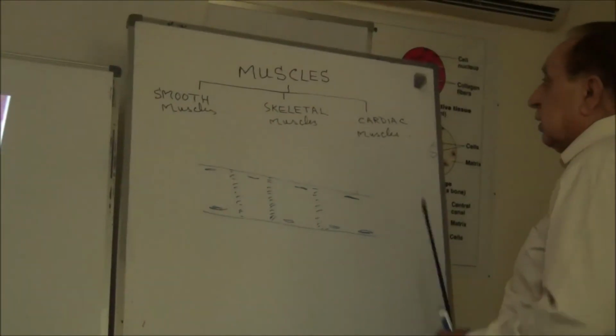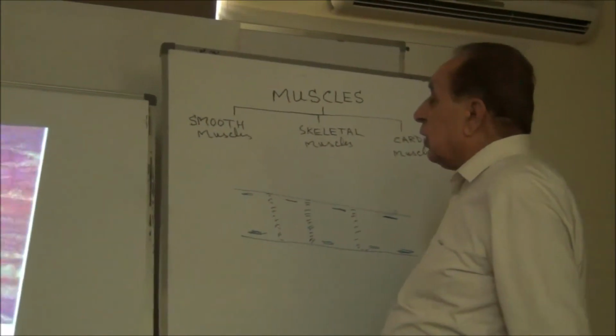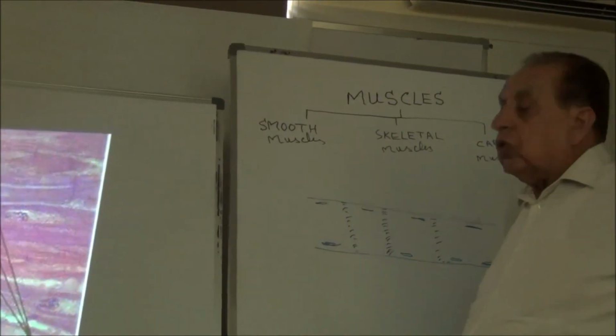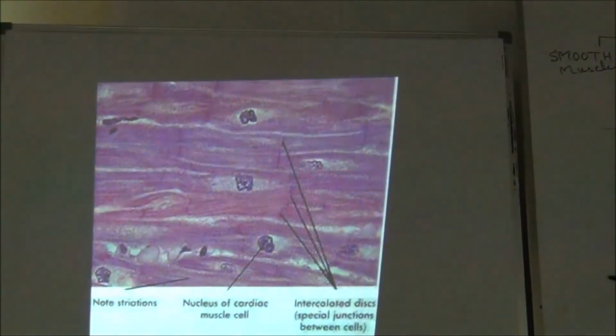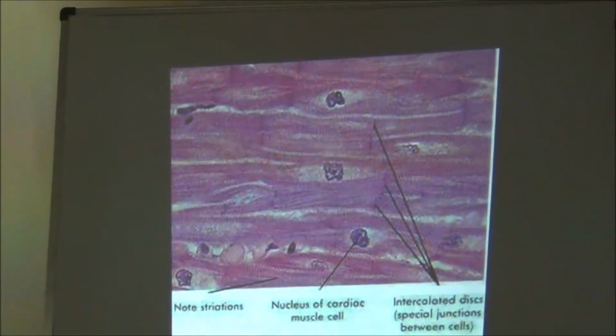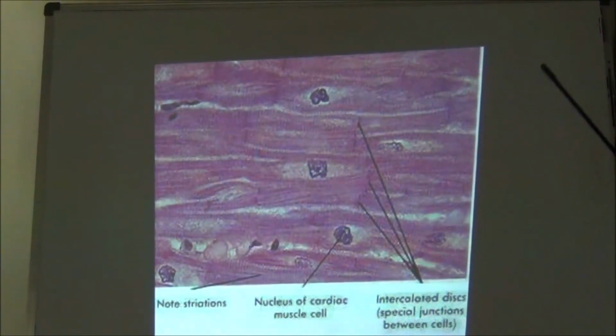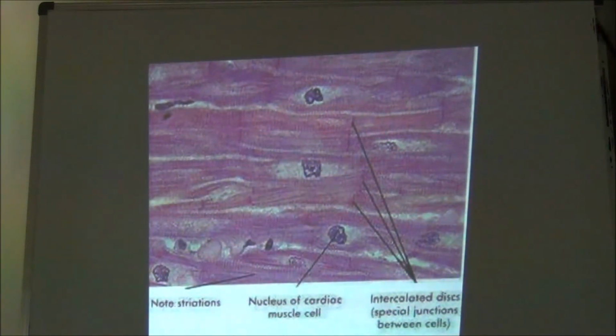Now the cardiac muscles also have cross striations. The muscle fibers are branching fibers. They anastomose with each other.